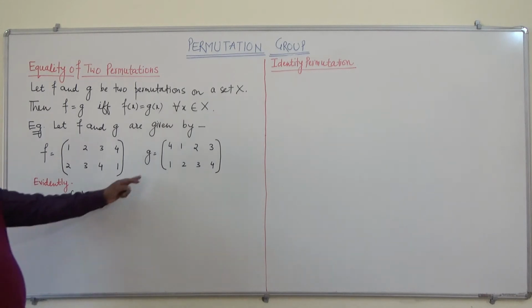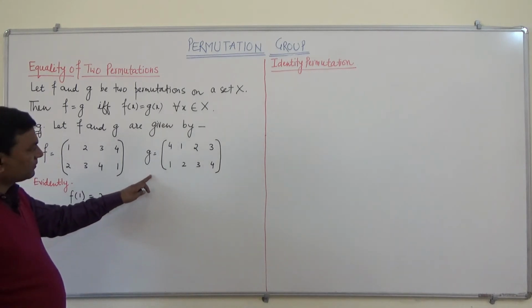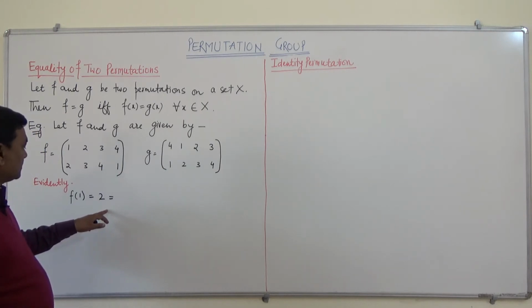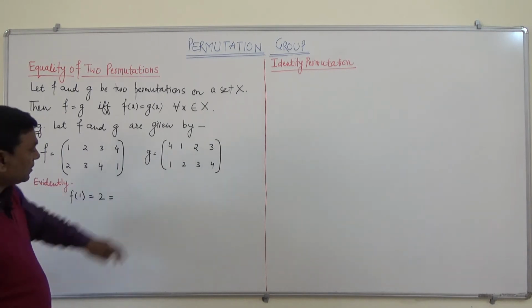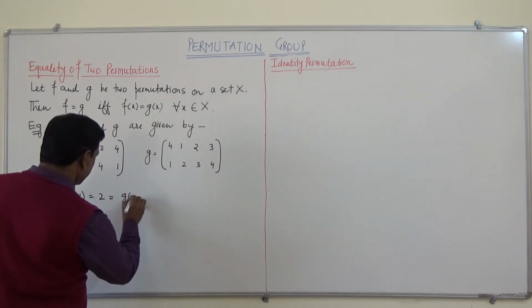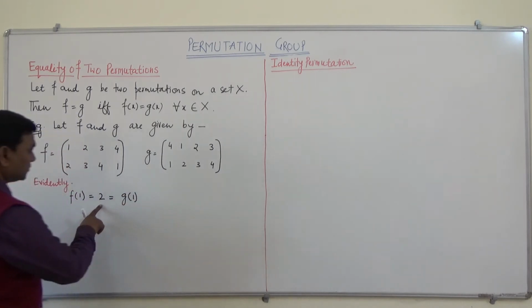If we see the second permutation g, 1 also maps to 2, so g(1) is also 2.